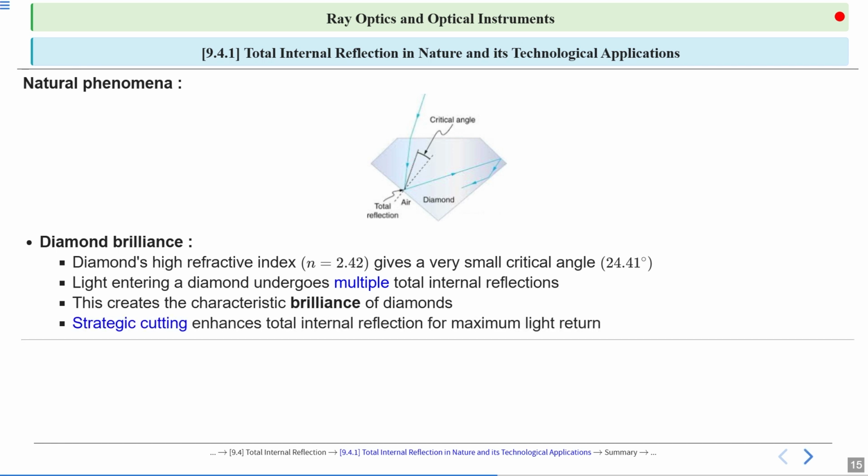Strategic cutting enhances total internal reflection for maximum light return. We can say, the role of cutting: diamonds are cut at a precise angle so that most incoming light strikes the internal surfaces at angles greater than the critical angle. This ensures maximum TIR and directs the light back to the viewer's eye. This precise cutting is called ideal cut or brilliant cut.